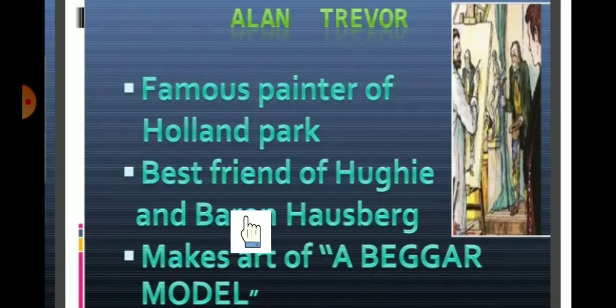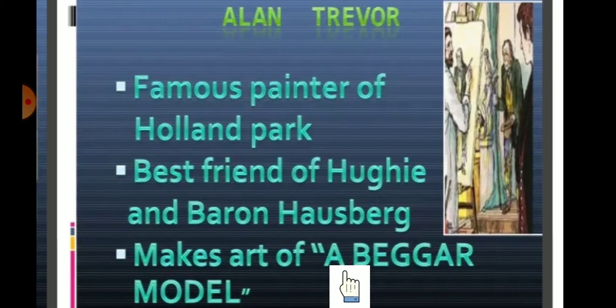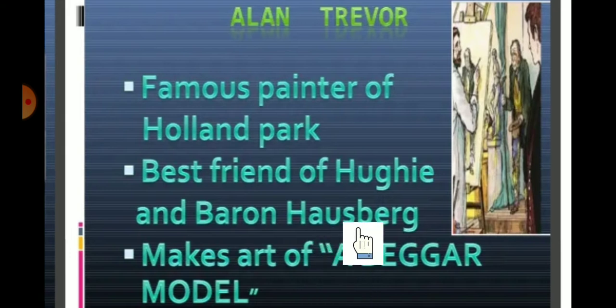Then he is the best friend of Hoogie, whom we discussed in the beginning, and Baron Hausberg. Who is Baron Hausberg? We will discuss in the coming slide. Now what does he do? He makes art of a beggar model. He used to make art of a poor person.